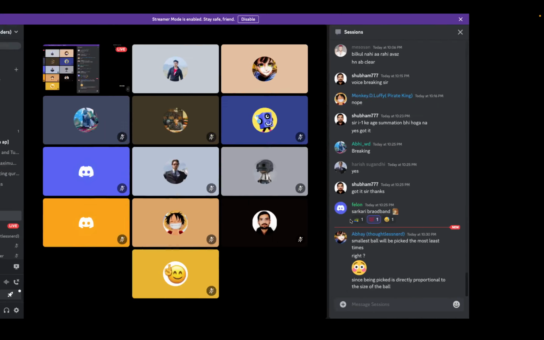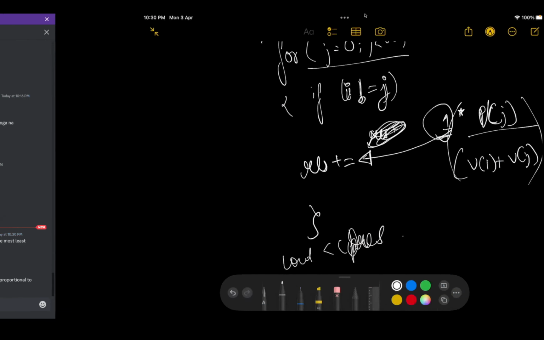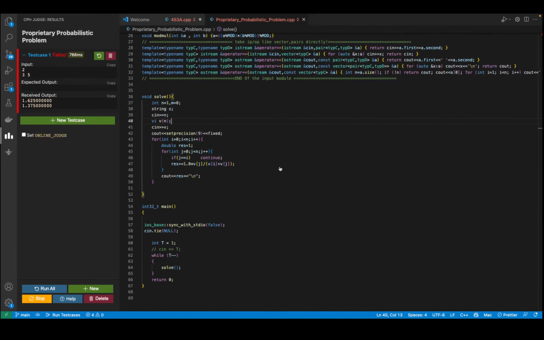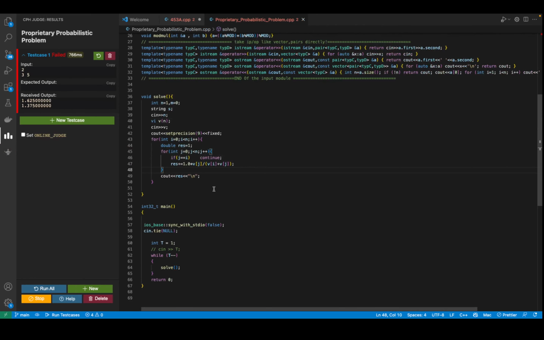Any doubts in this? Okay, cool. So let's try to code it up. I already have the code written, but let's just do it once again if you want that.